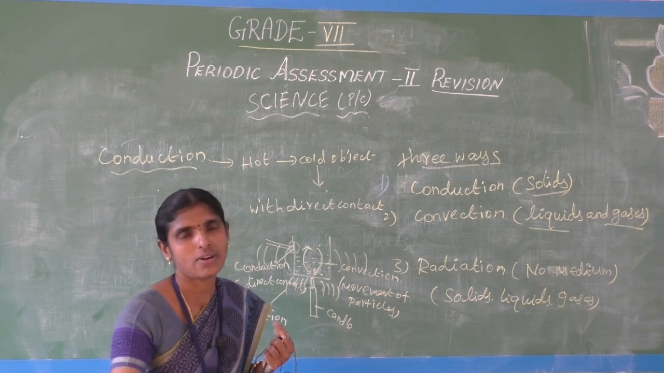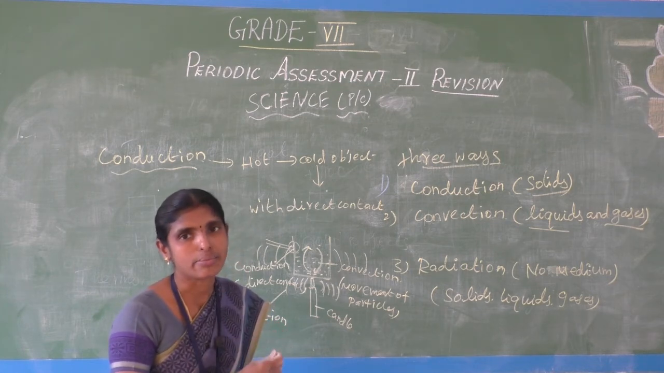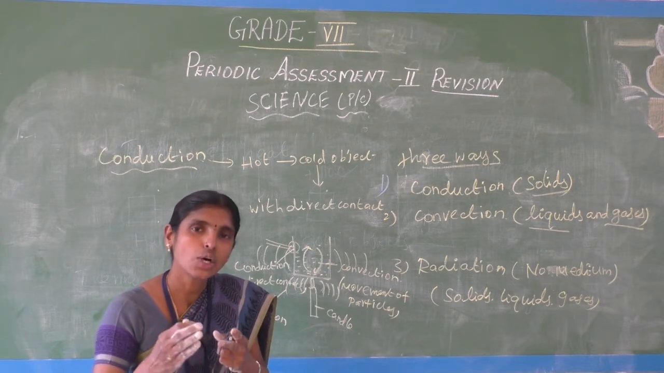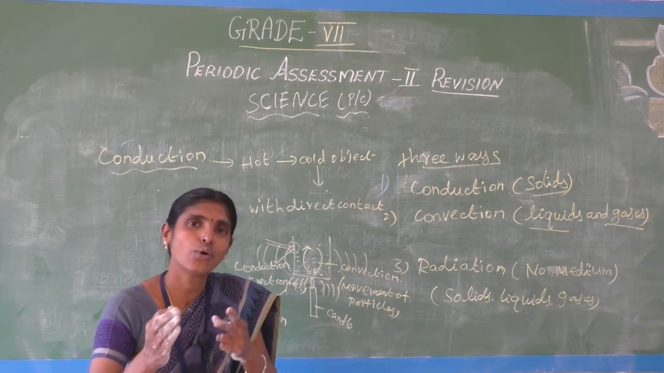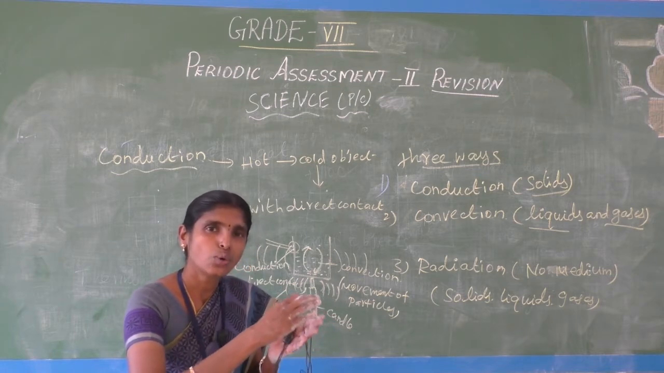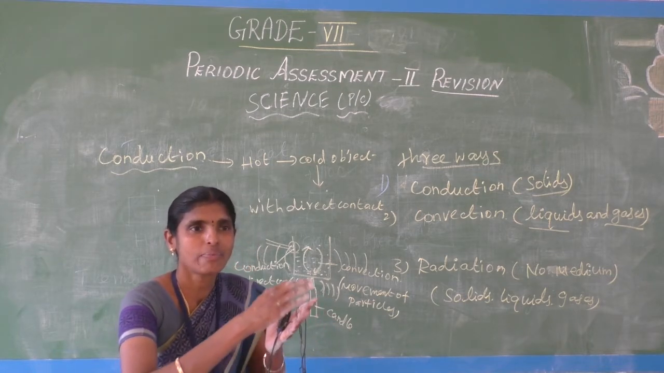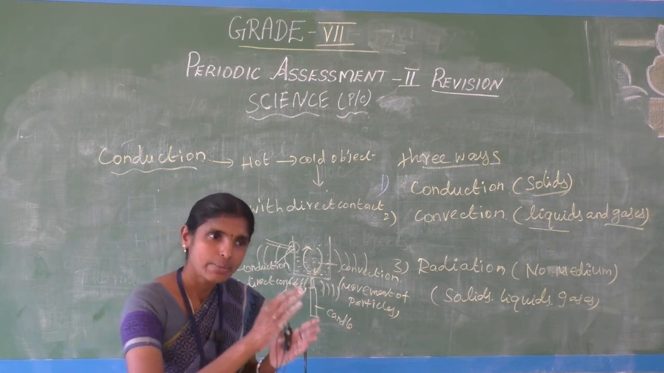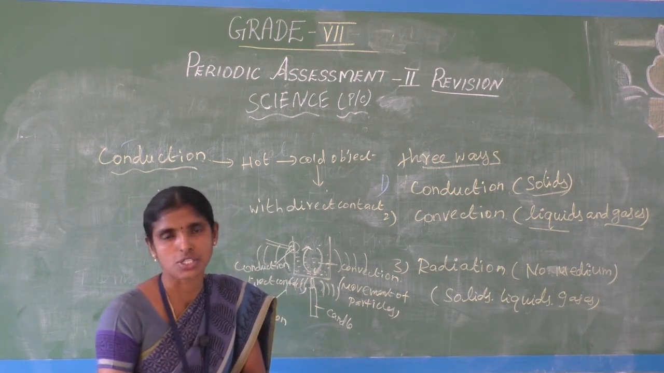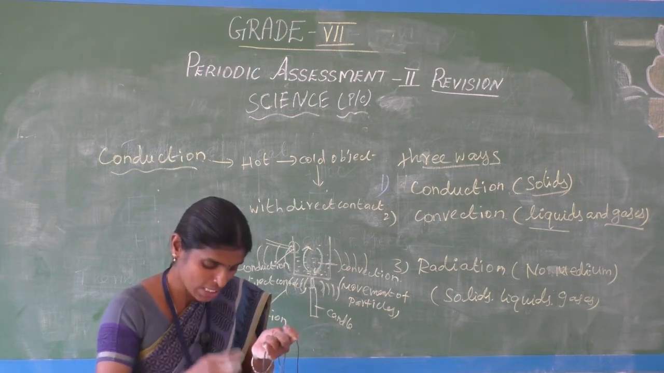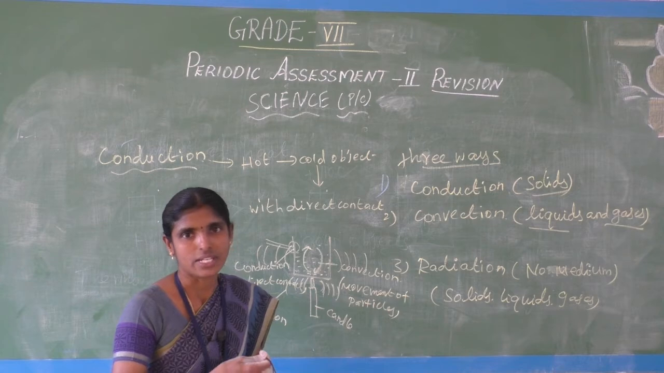Sea breeze and land breeze. The cool air, the wind, flows from sea to land. The cool air also flows from land to sea. What is the process name? Land breeze and sea breeze. Are you understanding? Sea breeze and land breeze occur only in convection.